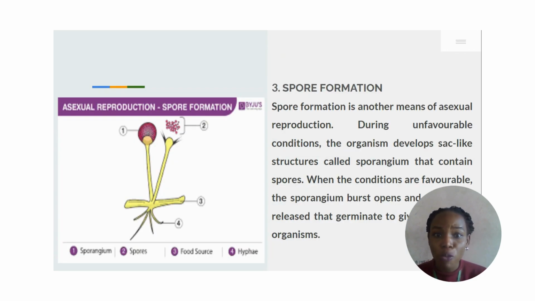Then the third one is spore formation. Spore formation is another example of asexual reproduction. During unfavorable conditions, the organism develops a sac-like structure, from what you can see on the screen, that is called sporangium. And when the condition is now favorable, the sporangium bursts open and releases the spores. And these spores germinate and give rise to a new organism. A very good example of spore formation happens in spirogyra.